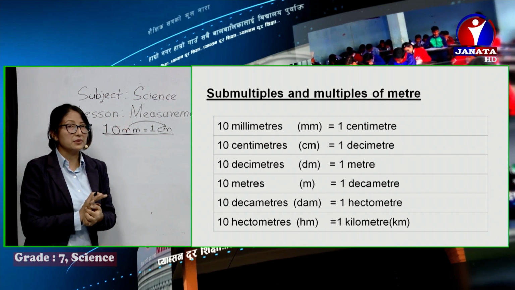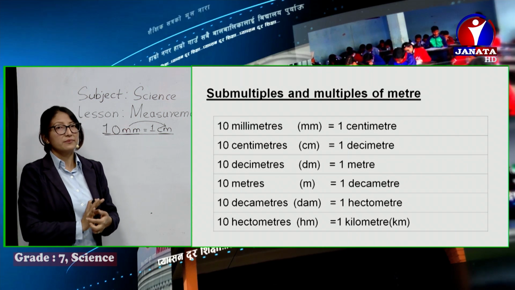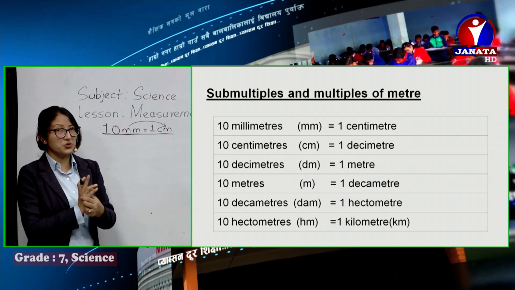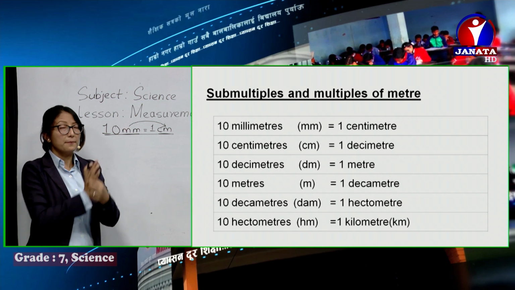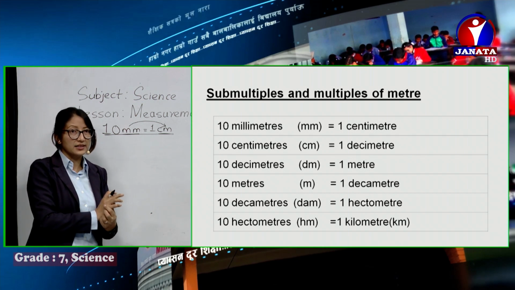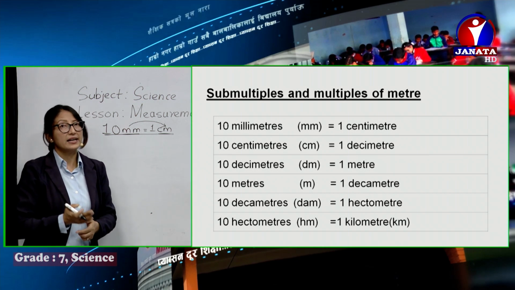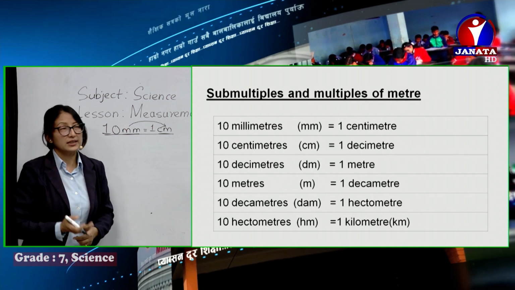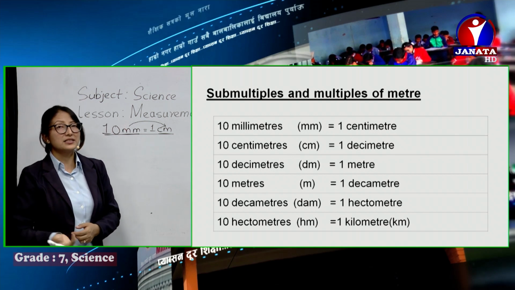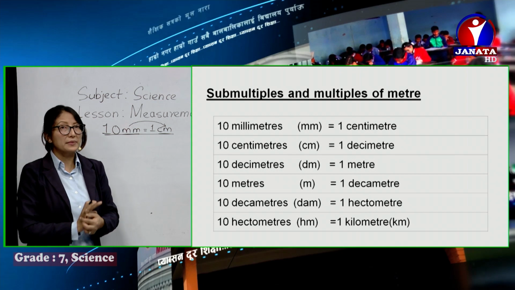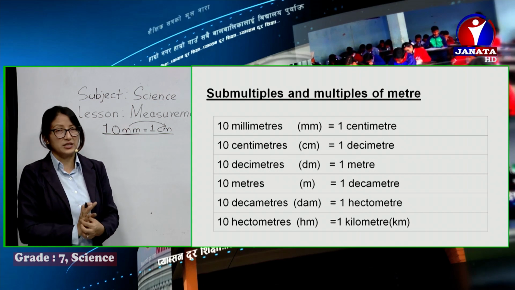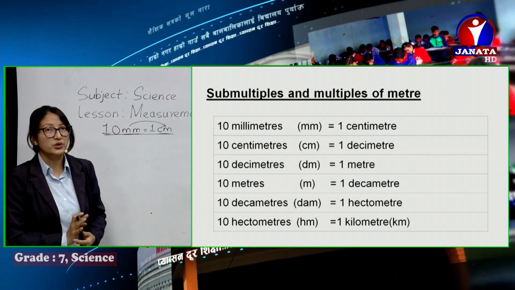You can simply remember these as milli, centi, deci, meter. The meter is the SI unit, the standard one. Below meter they are sub-multiples. Above meter, deca, hecto, kilo are the multiples of meter. So remember milli, centi, deci, meter, deca, hecto, kilo.